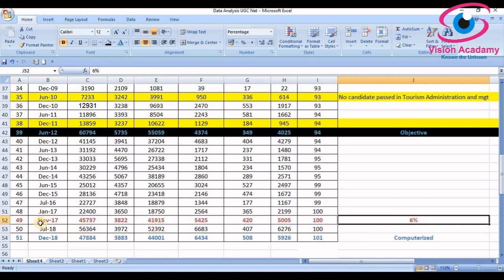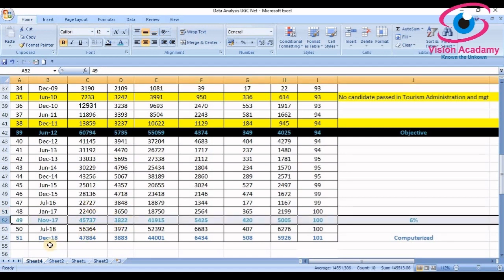And one more thing is that from January 17 back to July 16, no session was skipped. But when the CBSE was conducting the NET exam, one session was skipped. It had to take place in the July or January, June session, but it was skipped. So one session was skipped, and one more thing, 6% result is taken. Due to this, the total qualified candidates almost doubled compared to the last session.